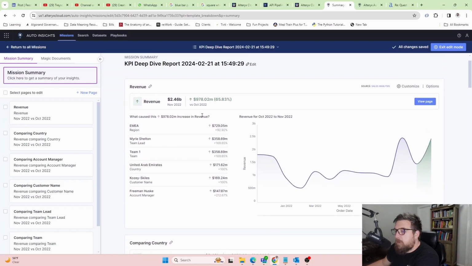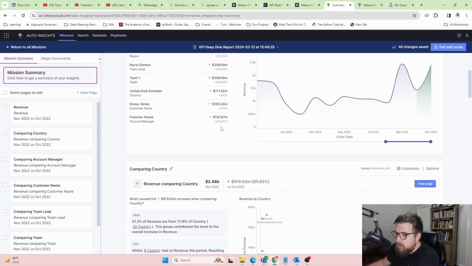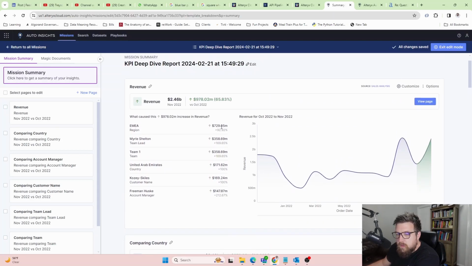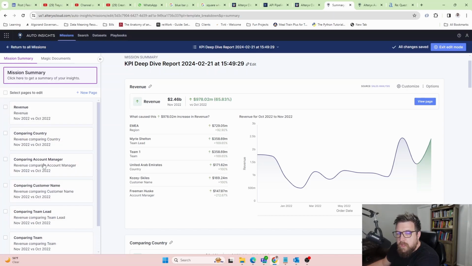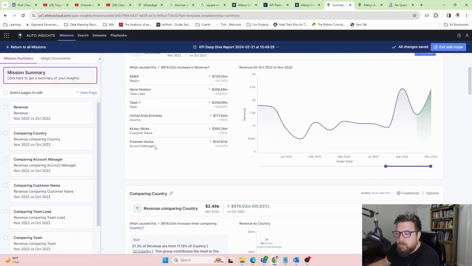Okay, this is the what caused it part. So I was like, why did this change? I got the EMEA region. I feel like in earlier versions I could click through on this stuff. Comparing country. Let's see here. Comparing region. Okay, so let's see. Oh, okay. So we have to do this, it looks like, to dive into these. And these are the actual, okay, so country.